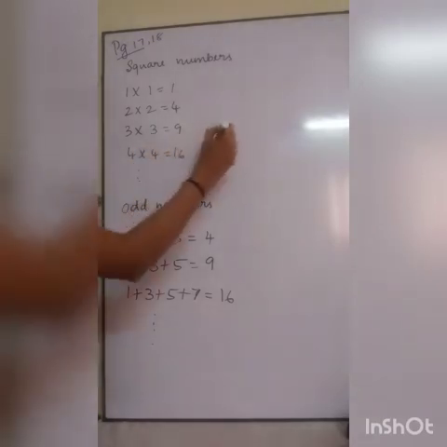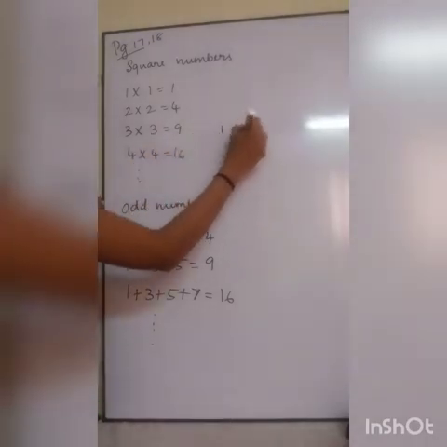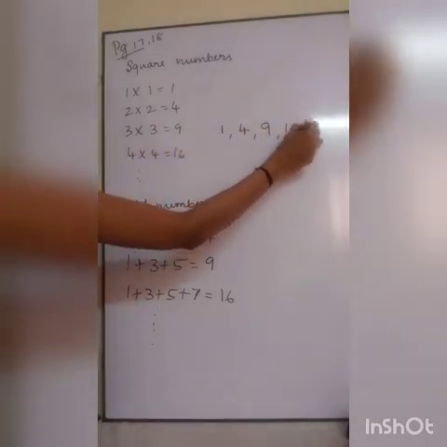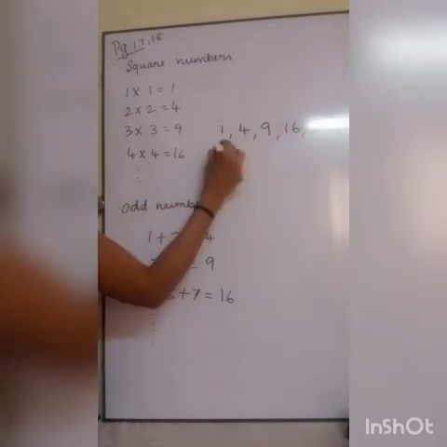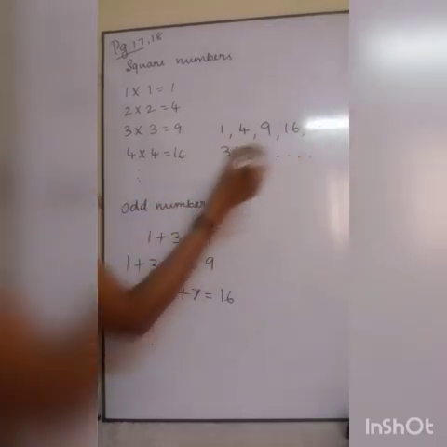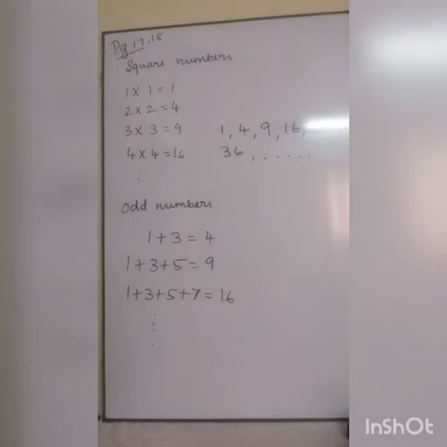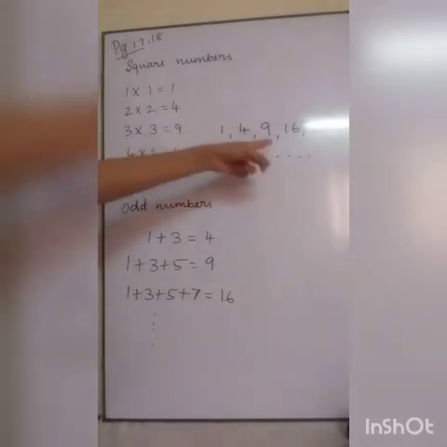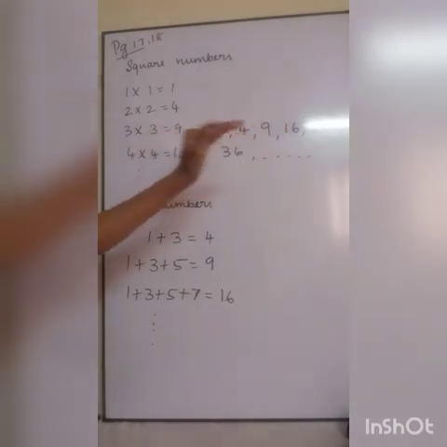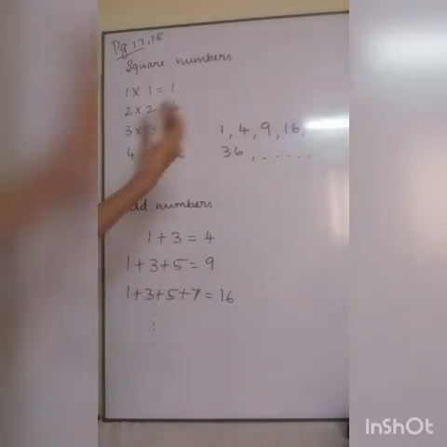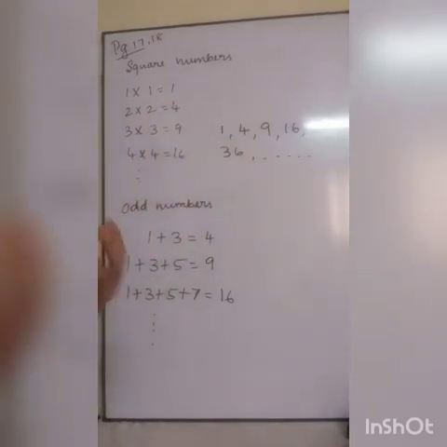So what is the square number pattern? 1, 4, 9, 16, 25, 36, etc. It goes on. So what is our square number pattern? 1, 4, 9, like this. It is one sequence. It has some common relation between these numbers. What is the relation? I am multiplying a number with that same number. So that is the common relation between those numbers.